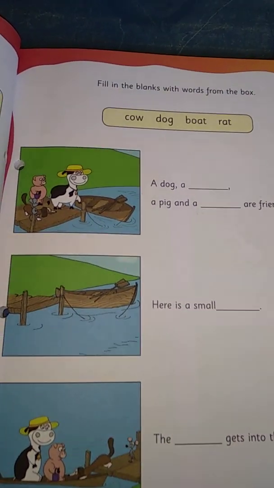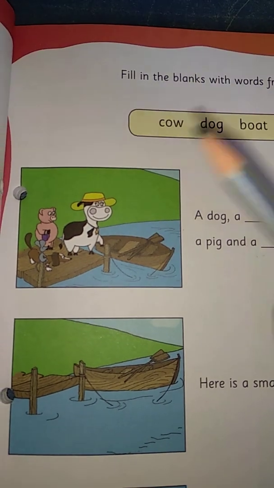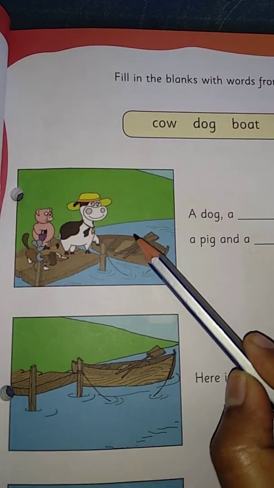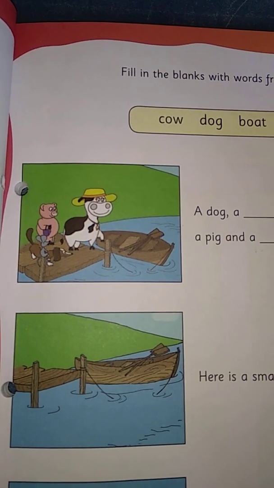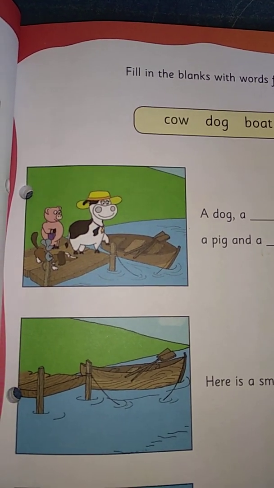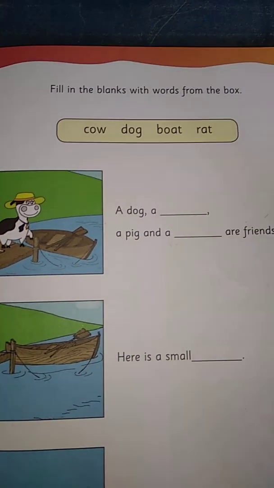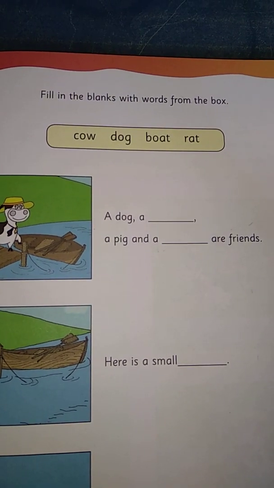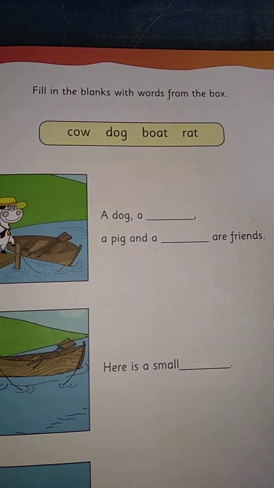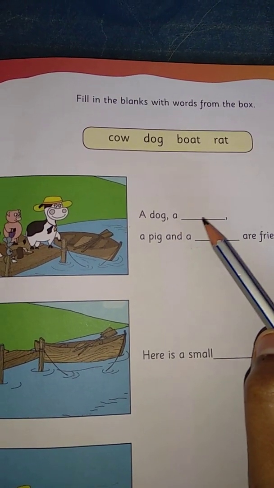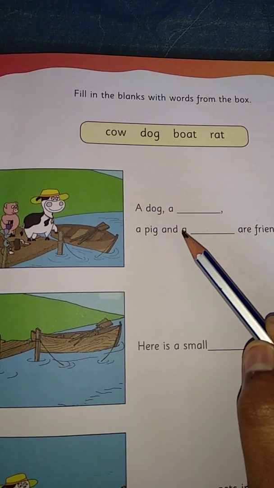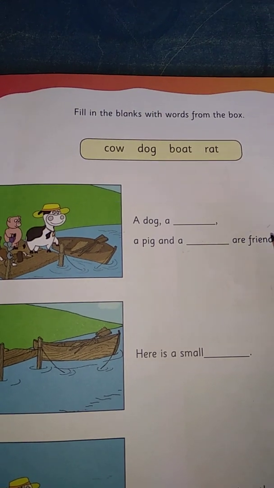Okay, children, let us start. First, all of you observe the pictures. Now let us see the sentences and what we have to fill in the blanks. First: a dog, a dash, a pig, and a dash are friends.